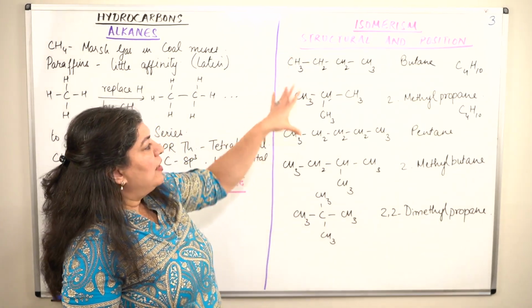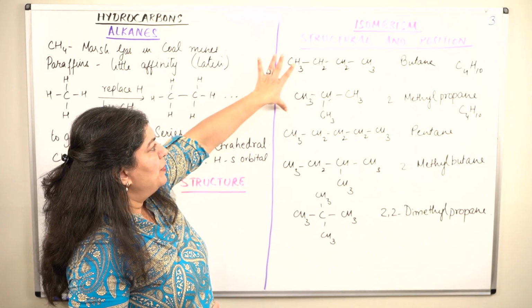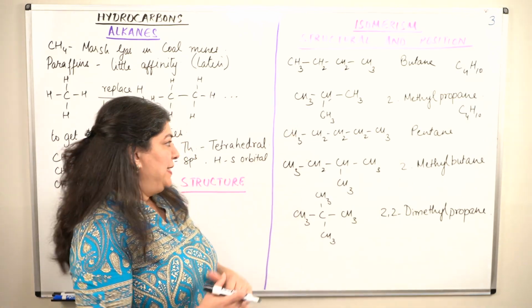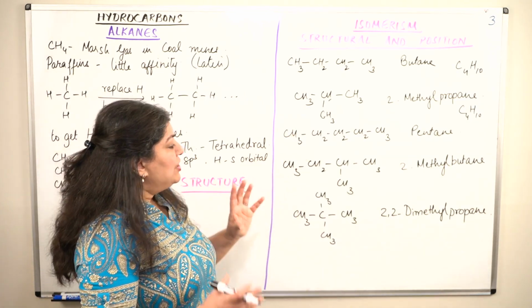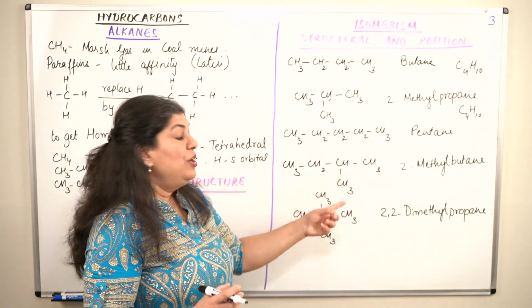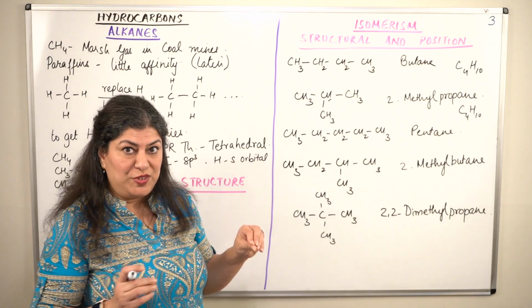You notice that there are 2 structural isomers of butane and there are 3 structural isomers of pentane. The difference between them in these cases is due to the position where the methyl groups attach themselves.